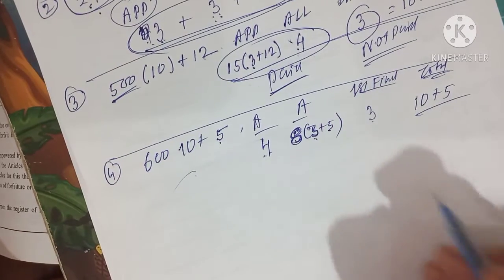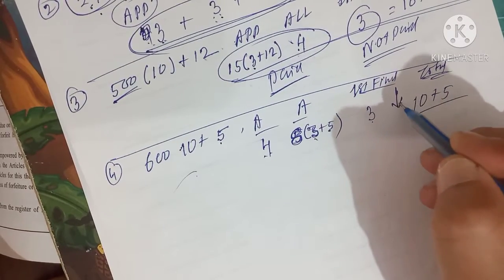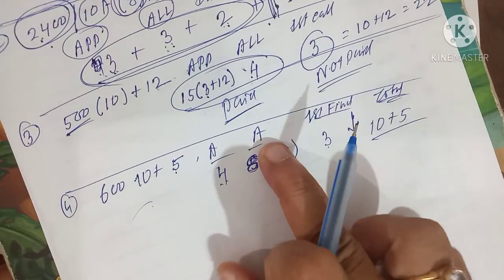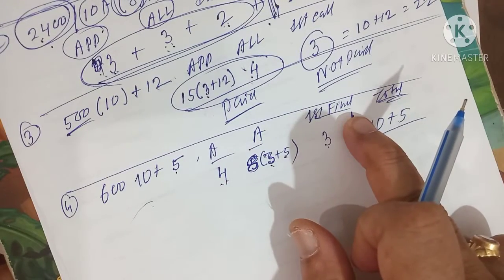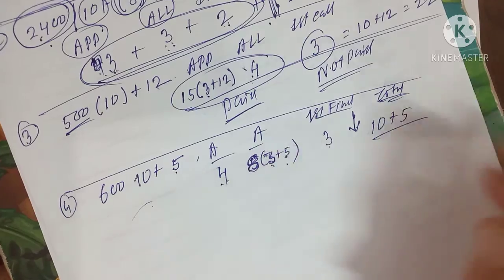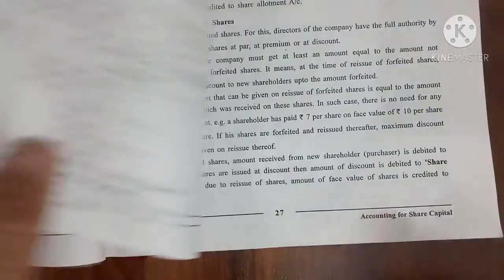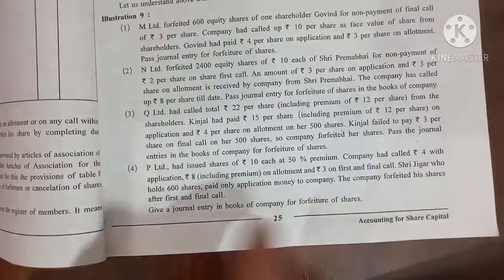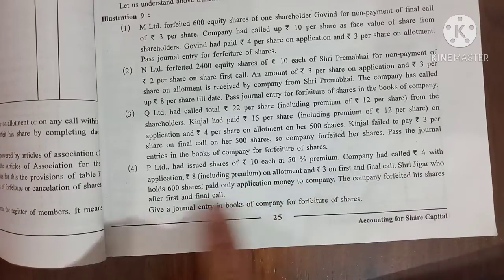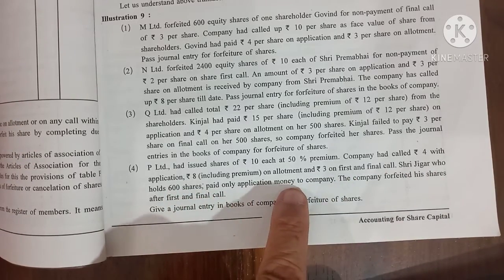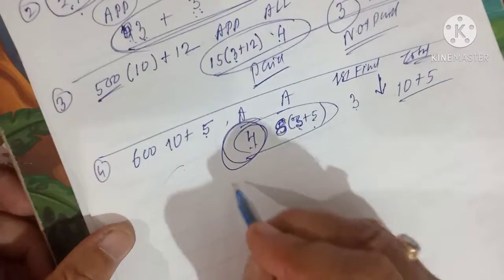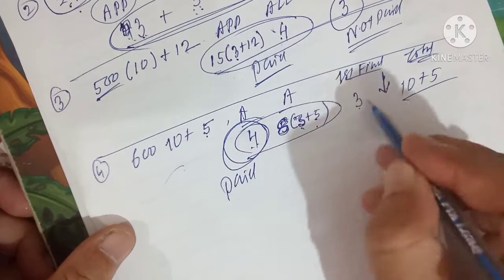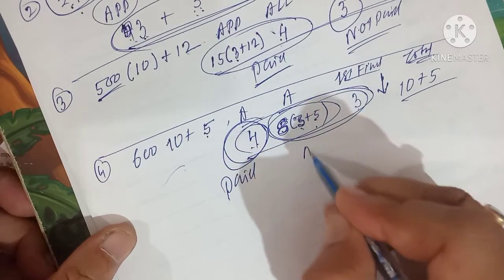When is the company going to cancel? At last, at this place. The company did not cancel after allotment; the company cancelled after the first call. The share premium amount was not received, so the share premium account will come. Up to that point, which is paid and which is not paid is given. Jigar, who holds 600 shares, paid only the application money to the company. This is paid, and this is not paid.